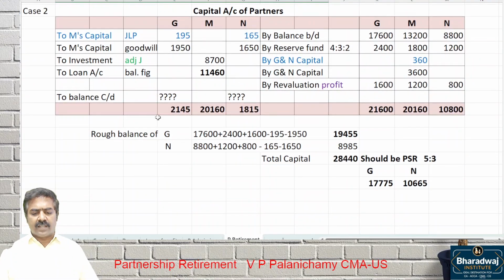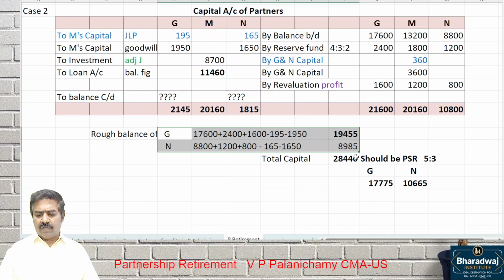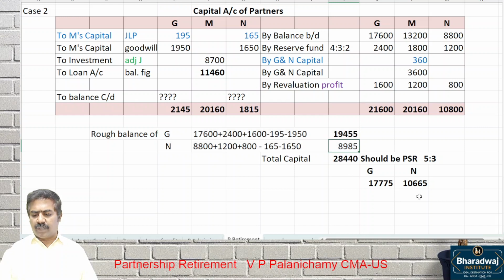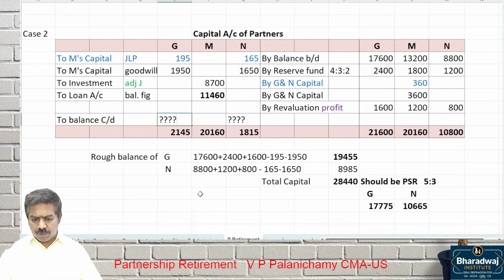But in this case, the closing balance is not mentioned. So what do we do? We work out which balance? Rough balance of G and rough balance of N. Then we get this 28,440. It should be in which ratio? Profit sharing ratio. That is the closing balance. What is the closing balance of G? 17,775 and what?